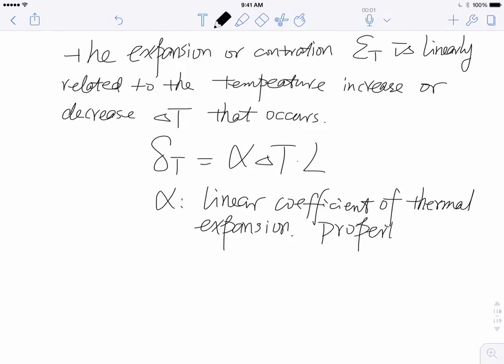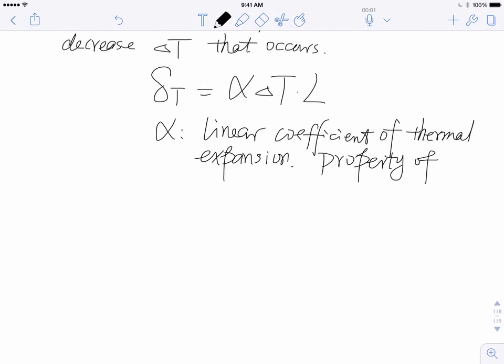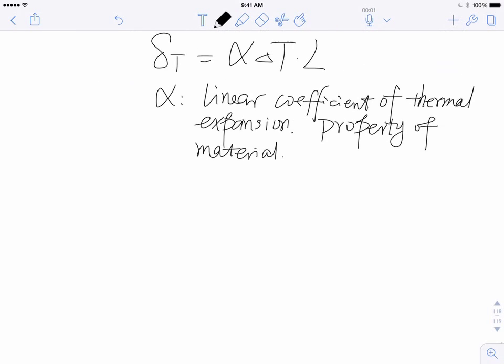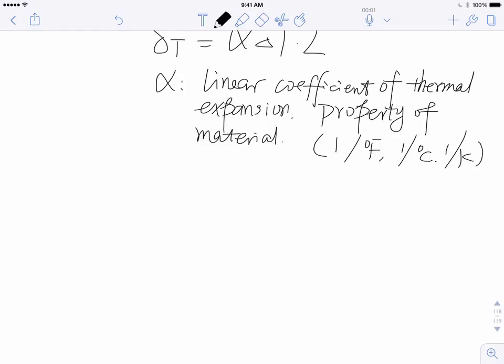It is a property of materials, so it's within the material's property by itself, and you cannot really change it. The unit is 1 over Fahrenheit or 1 over degree C. Or sometimes when we do scientific experiments, we like to use Kelvin. Zero Kelvin means absolute zero, which is minus 276 or something like that. I forgot the exact value. The reason why it's 1 over temperature, I'll explain to you later.